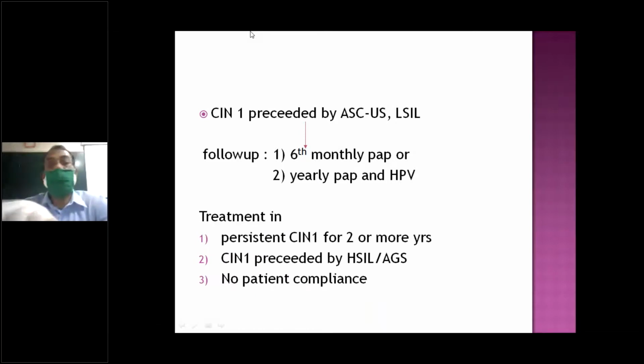Now the procedure assessment. ASCUS is abnormal squamous cells of undetermined significance, then LSIL, and so on.